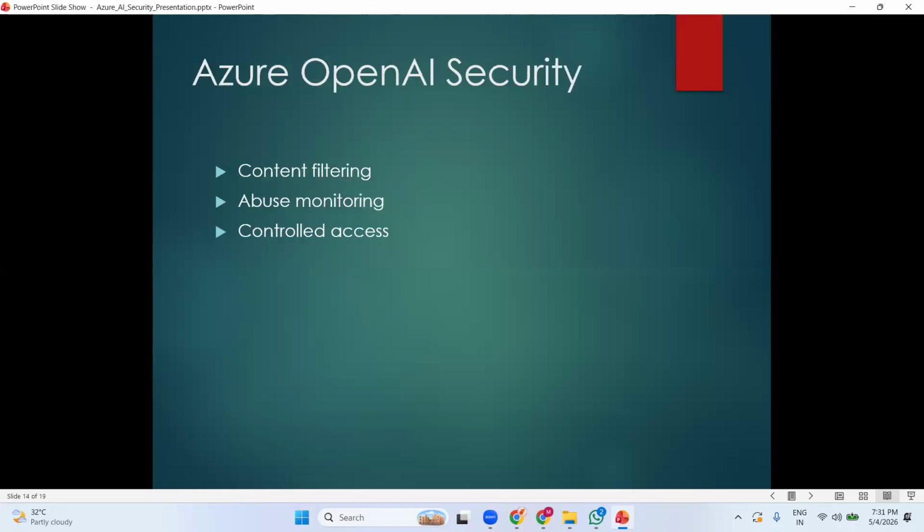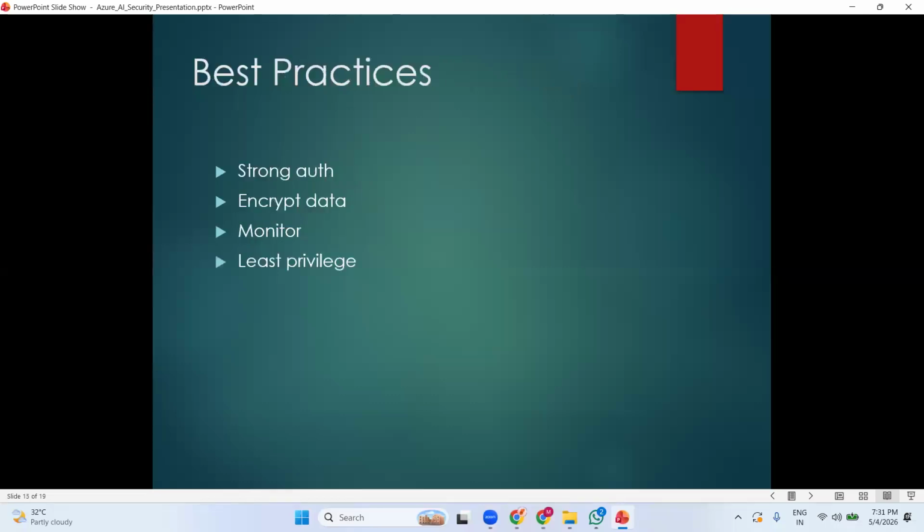And next, I'm going to talk about Azure OpenAI security: content filtering and abuse monitoring, controlled access. I'm going to show you how we can do these after giving access to the user. The best practice is strong authentication, encrypt the data, monitor it, and least privileges. So these are all the best practices when you are implementing AI security.